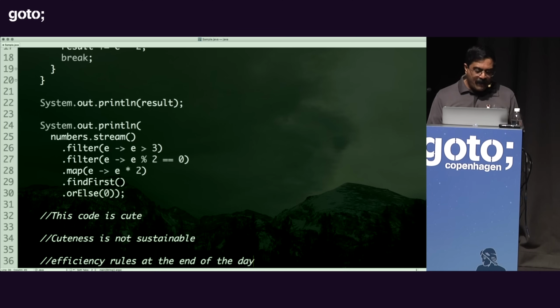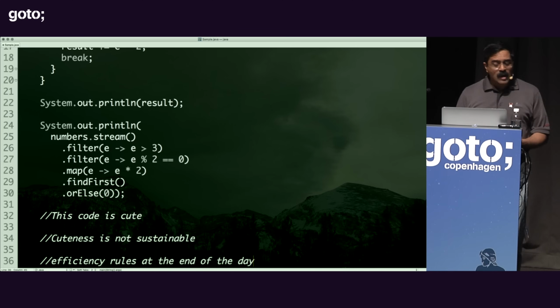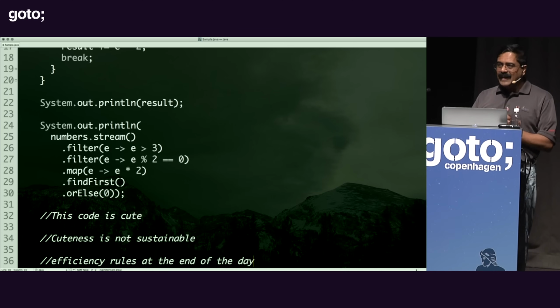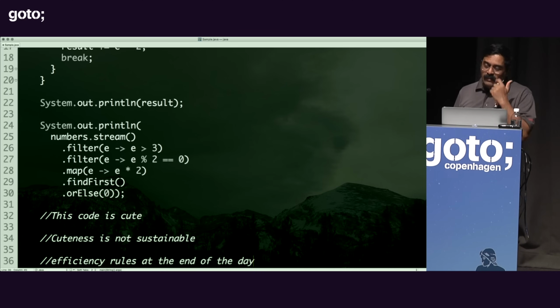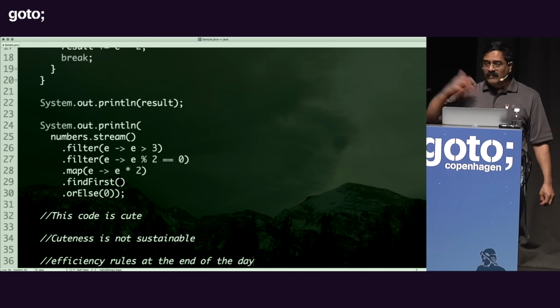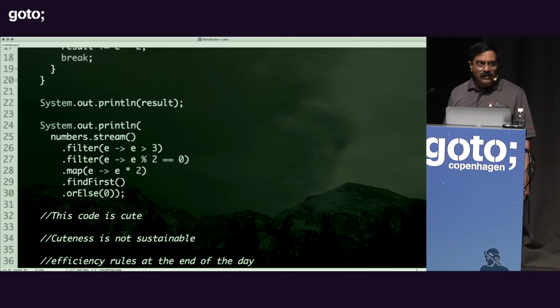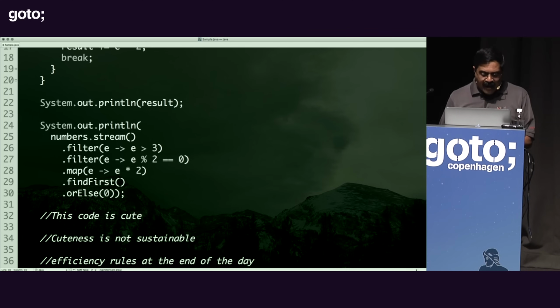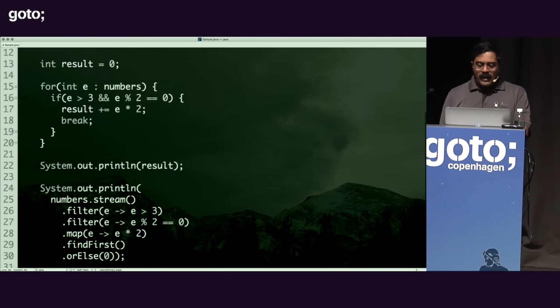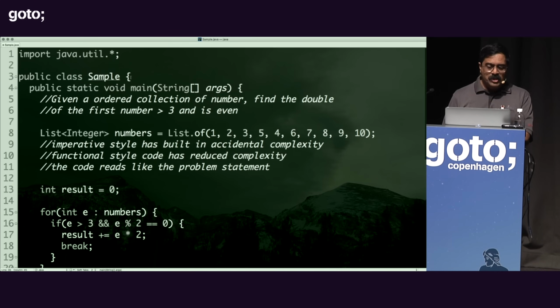So what do we do about efficiency of this code? What if I look at line number 26 and say, I compute the result for every single value, and then for even numbers, and then double those values, and then I return the first, throwing away all the other computation? What a real waste. Now let's think about what's going to happen in this particular case. So going back to this code, let's refactor this just a little bit.